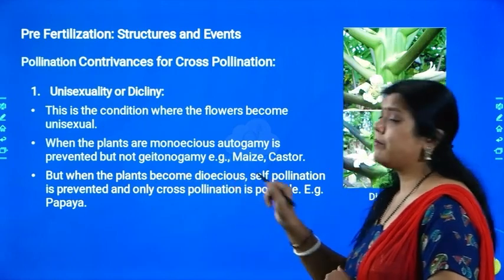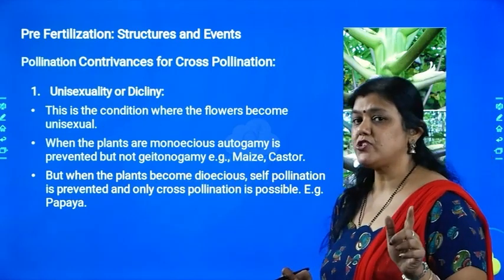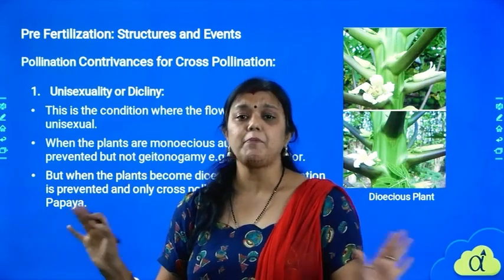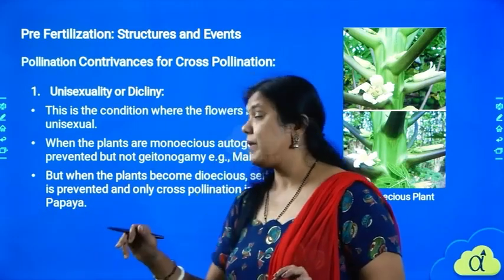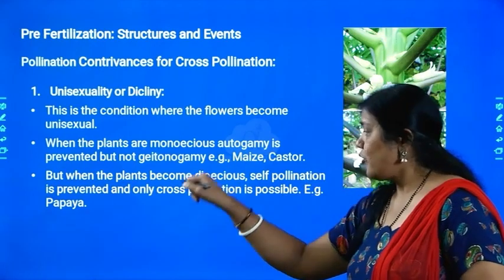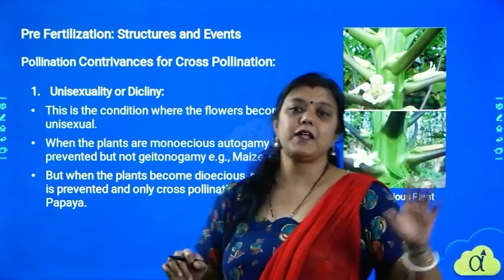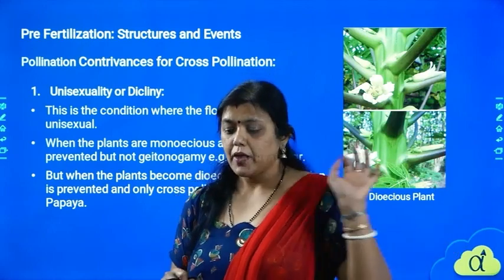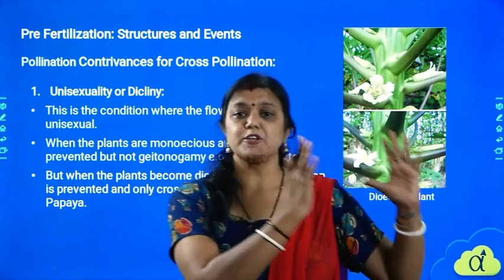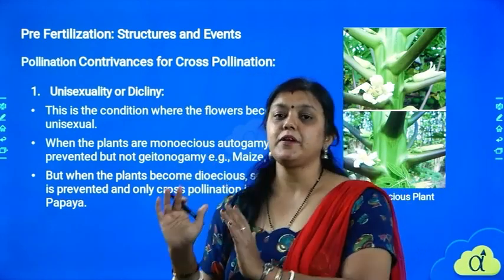But when the plant becomes dioecious, what is the meaning of a dioecious plant? In a dioecious plant, the male plant and female plant themselves are separate. When the plant becomes dioecious, self-pollination is prevented and only cross-pollination is possible, as we see in the case of papaya. We have a separate male plant and a separate female plant.